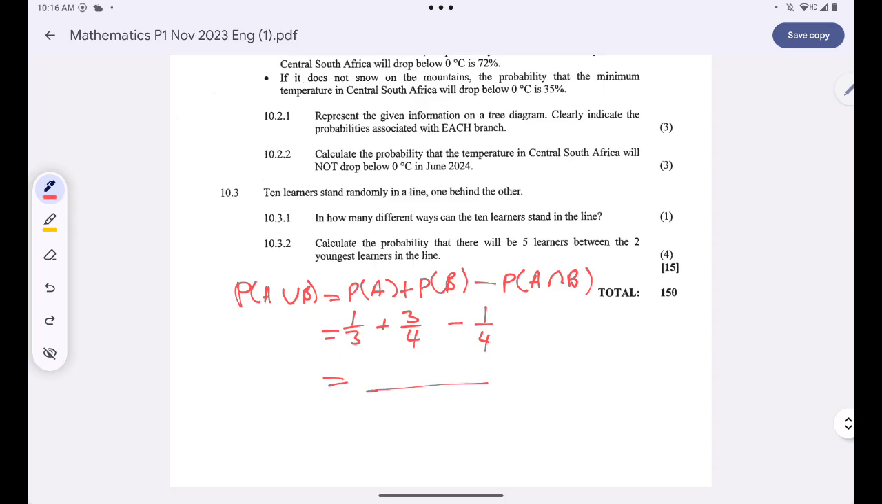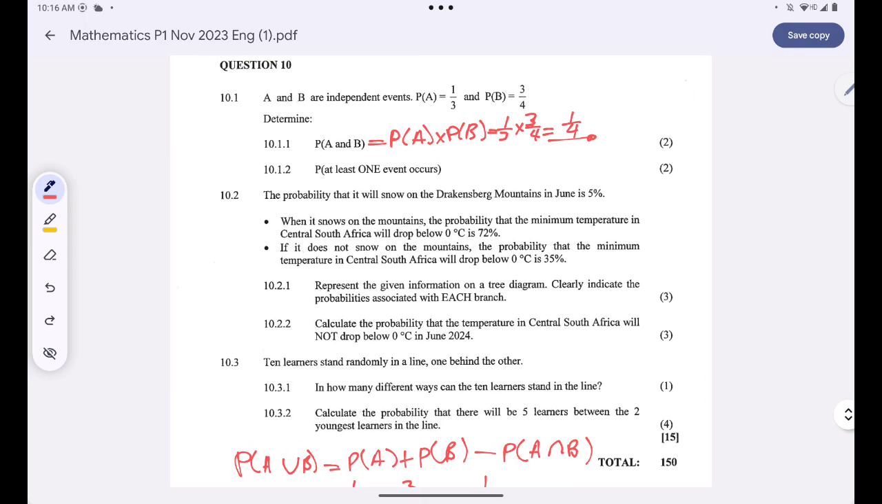my LCD is 12. I have 4 plus 9 minus 3. So this is just 10 over 12, 5 over 6. So my probability that at least one event occurs is simply equal to 5 over 6.